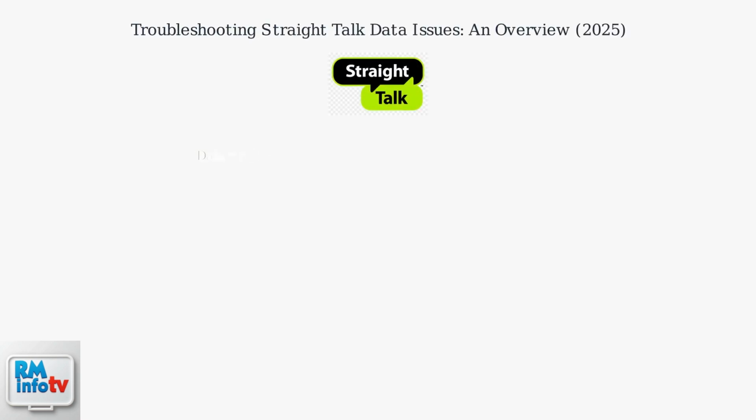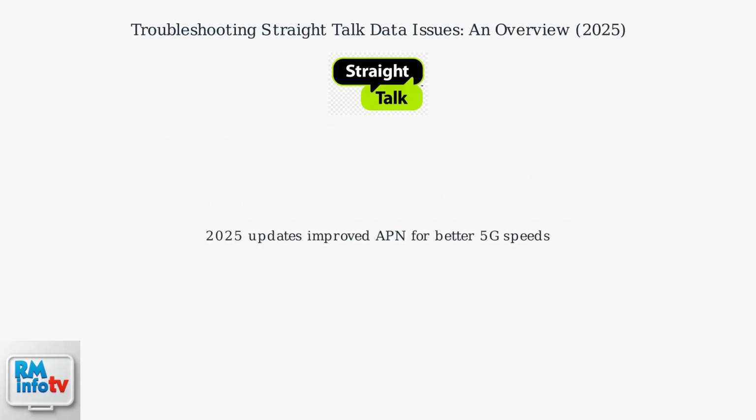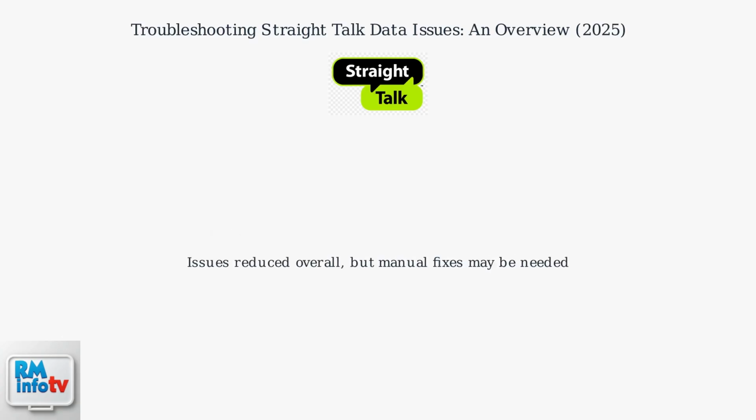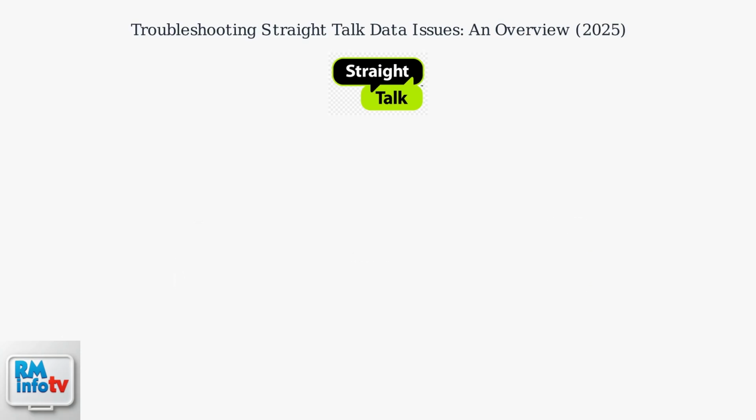Experiencing data problems with your Straight Talk phone? It's a common issue, often fixed by adjusting your access point name settings. Straight Talk uses major networks like Verizon, AT&T, and T-Mobile, so incorrect APN configurations are usually the culprit. In 2025, Straight Talk has updated APN settings, particularly for enhanced 5G speeds.